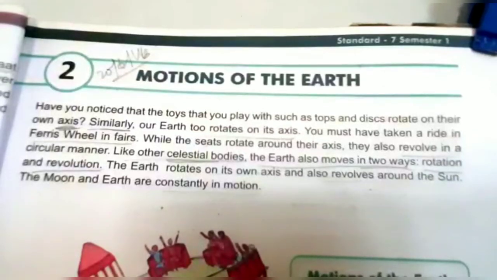Question number 9. Why do days and nights become longer and shorter? The rays of the sun fall vertically on the Tropic of Cancer on 21st June and on the Tropic of Capricorn on 22nd December. Wherever the rays fall vertically, days are longer, and wherever they are slanting, days are shorter.